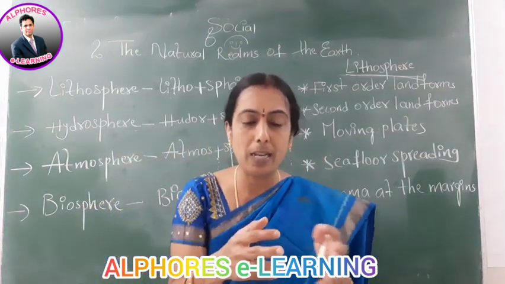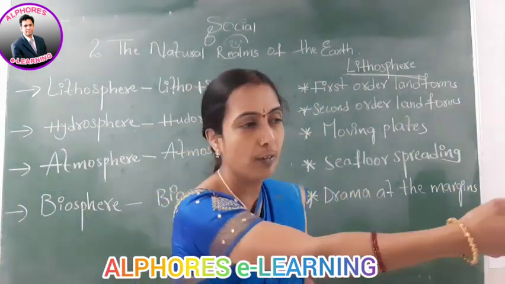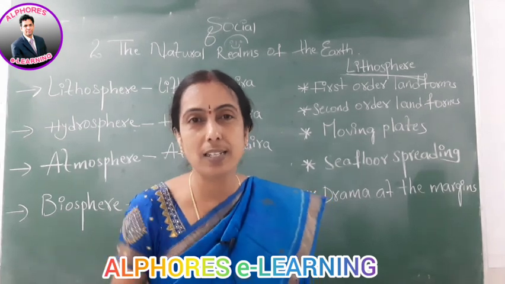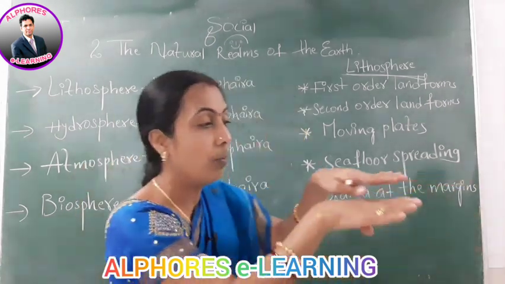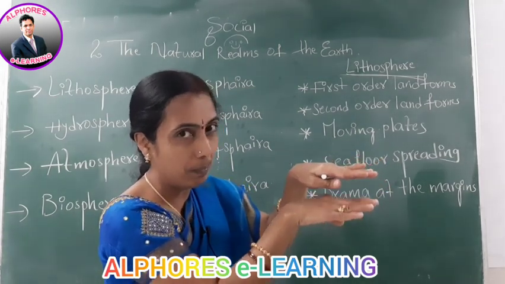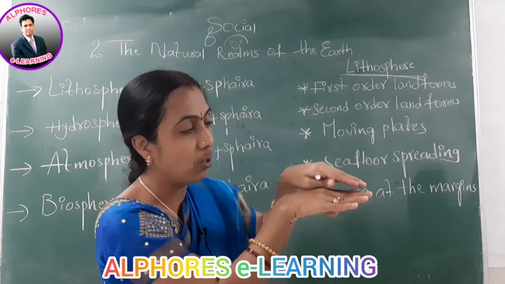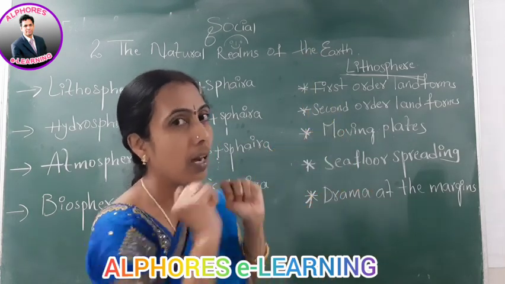How this happens: take for example, if you keep a cloth on the table and pull it very fast like this, it will come with zigzag folds. In that way, these two plates hit like this, and our North Indian plate went under it, and the Eurasian plate rose up. The Tethys Sea flowed away, and the sediments buckled and formed into the Himalayan mountains.